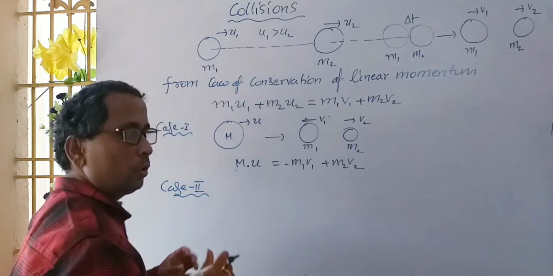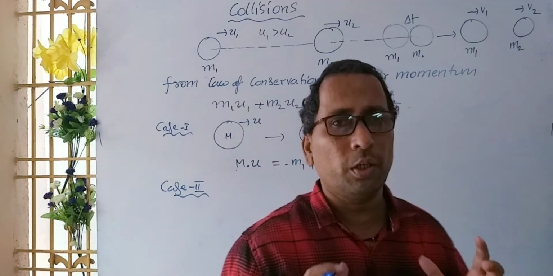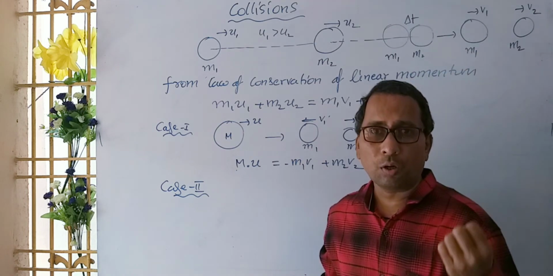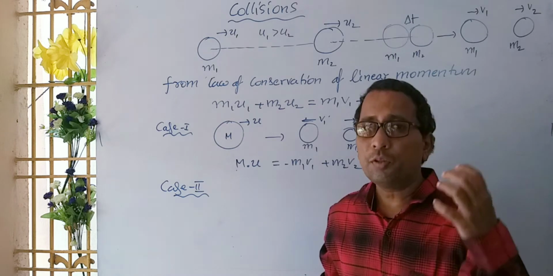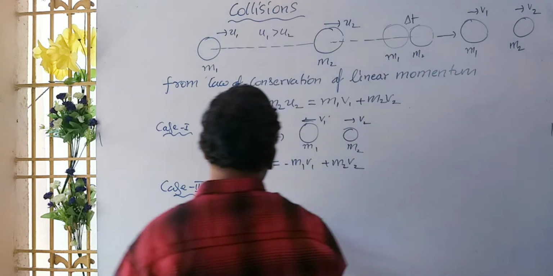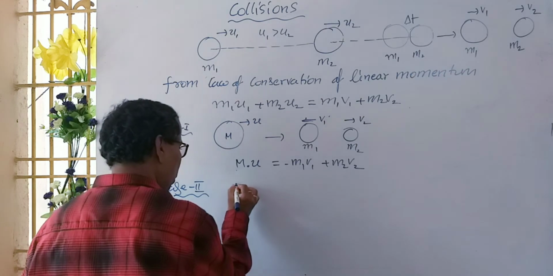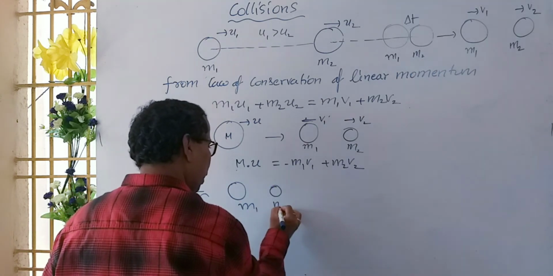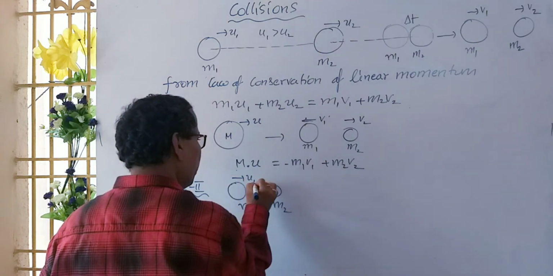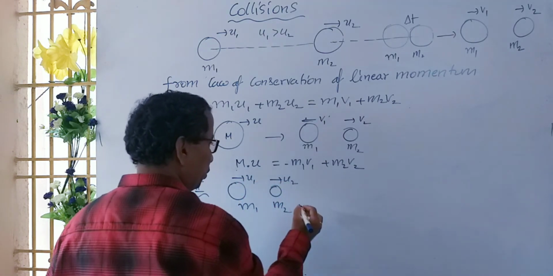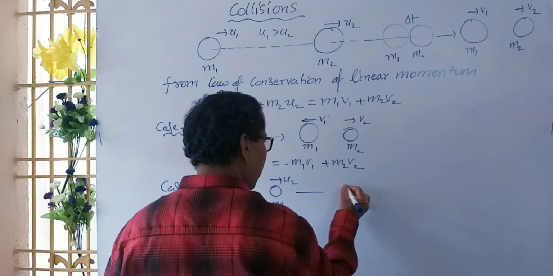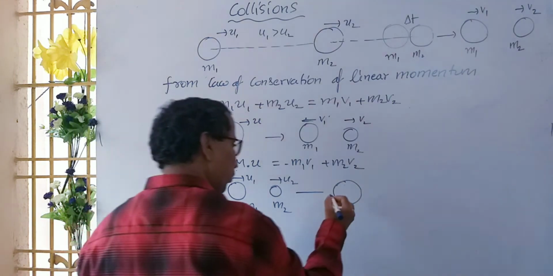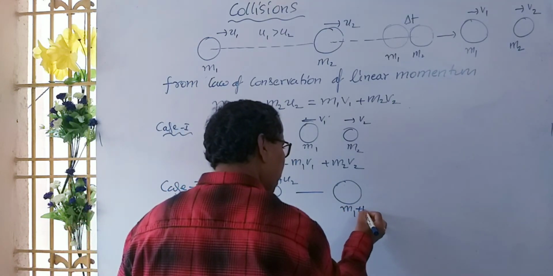Next, case 2. Case 2 means two particles are moving with different velocities. After the interaction, they get combined. If they are combined, then what will be the formula? Suppose two particles like this have masses m1 and m2, moving with velocities u1 and u2. After the interaction, they combine to form a bigger body. Here you can say its mass is m1 plus m2.